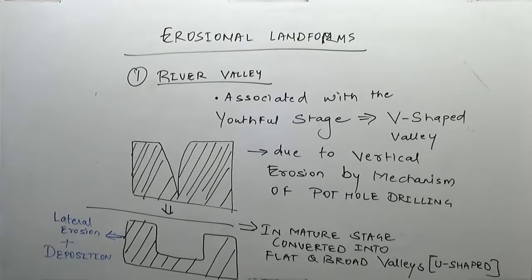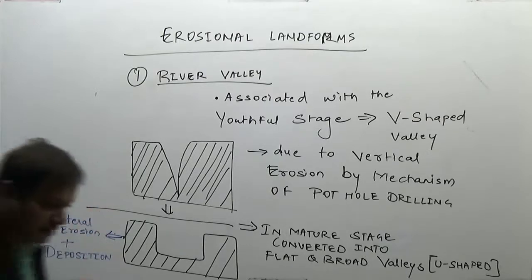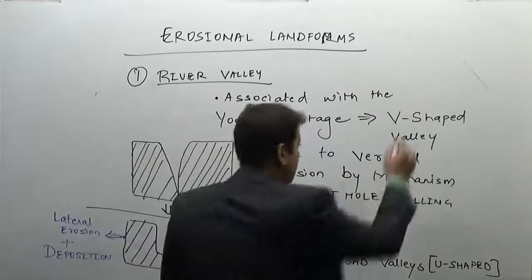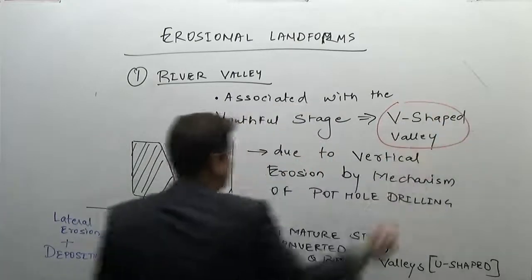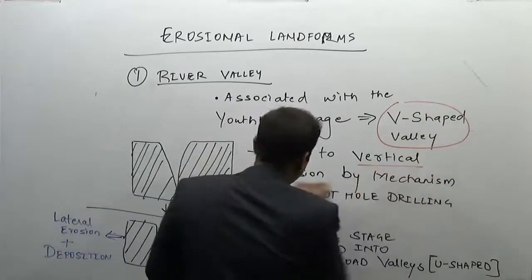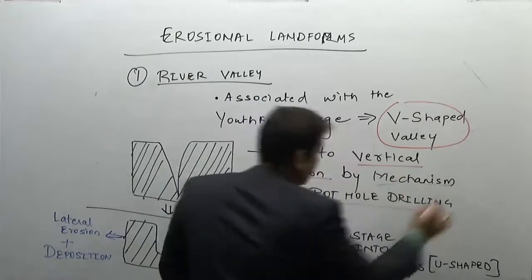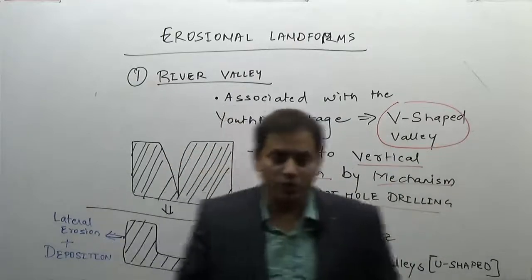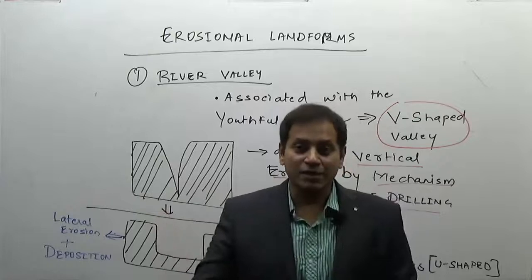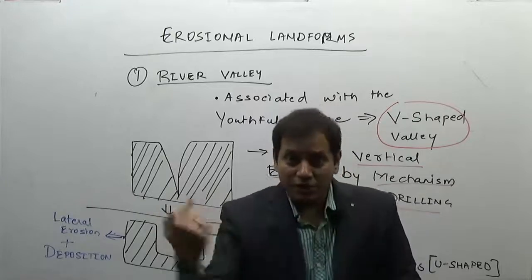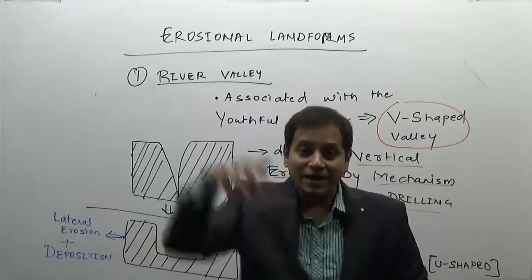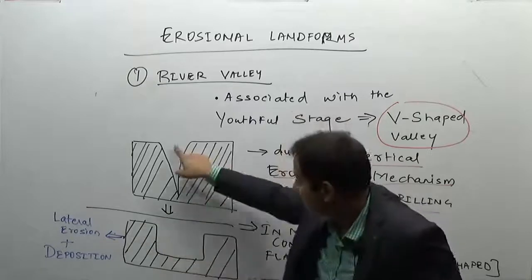So the river valley is one of the first. They are associated with the youthful stage. Which kind of river valley is associated? Only the V-shaped valley. What are these V-shaped valleys? These are due to vertical erosion by the mechanism of pothole drilling. What is the mechanism of pothole drilling? Same as using a drilling machine in the wall. The rocks also swirl around the beds and they dig deep holes, and over a period of time these holes